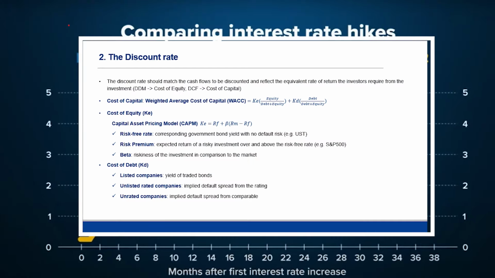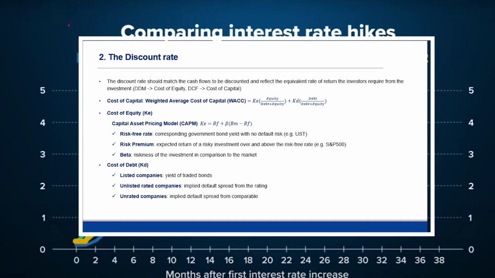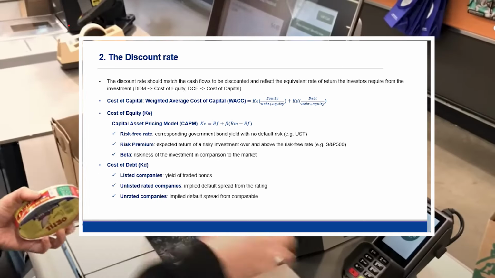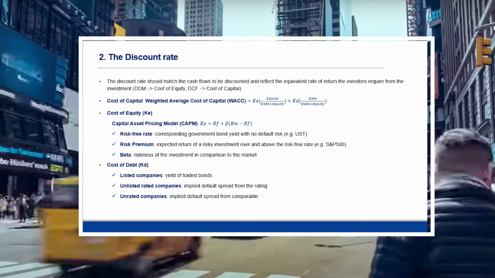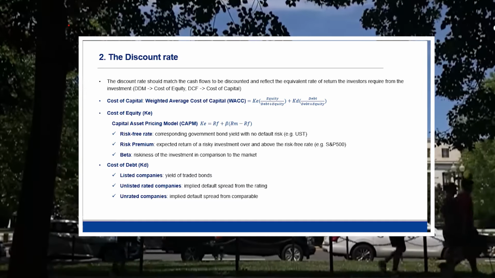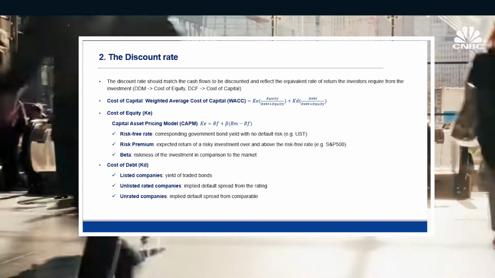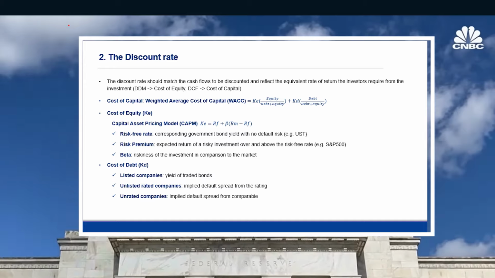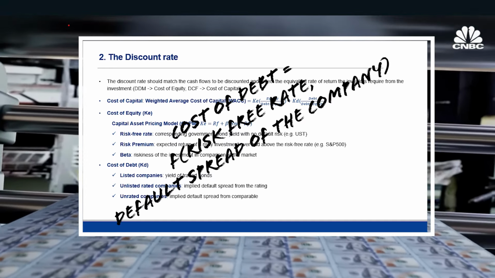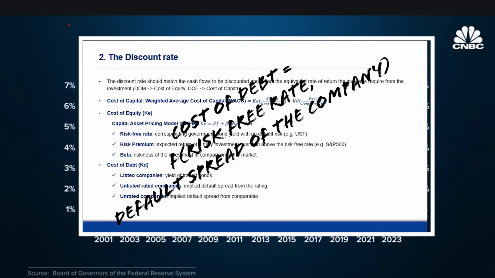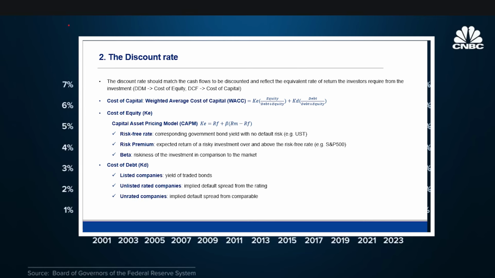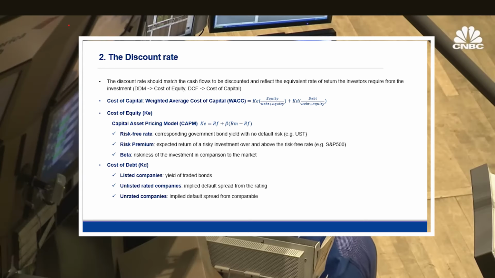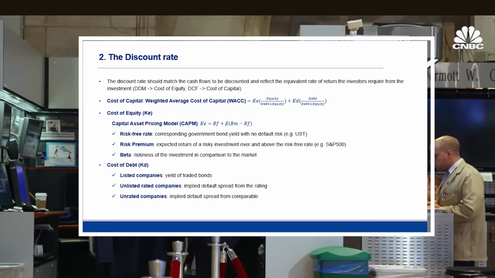The weighted average cost of capital is defined as the weighted average of what it costs the company to raise funds in the form of debt and in the form of equity, which are basically the two ways in which a company can raise capital. Kicking off with the cost of debt, this is the cost at which a company can borrow money. It clearly depends on the level of interest rate prevailing in the market, which is basically the risk-free rate, and the default spread that the company has to pay on top of that, which depends on its rating and creditworthiness.